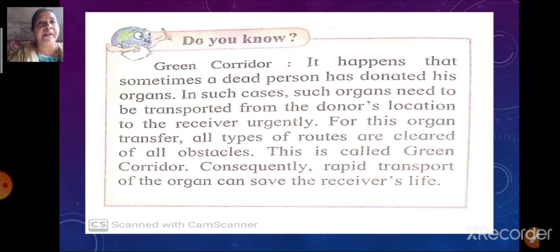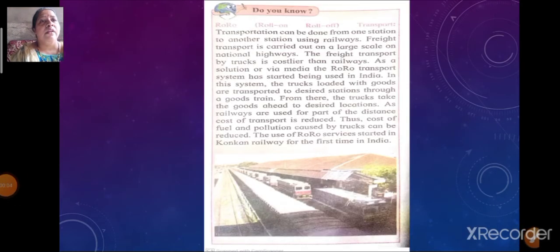Consequently, rapid transport of the organ can save the receiver's life. For that reason, this green corridor is created. You must have heard many times that organs are being transported from one place to another. This is what is called a green corridor. So you all have understood what a green corridor is?